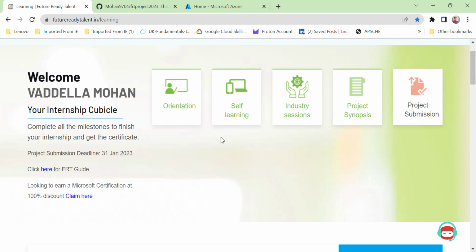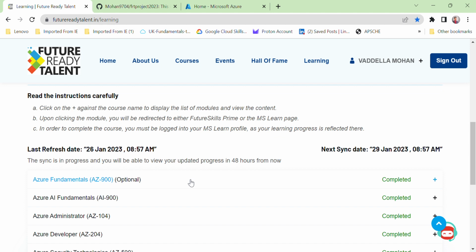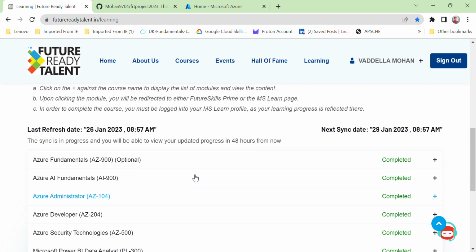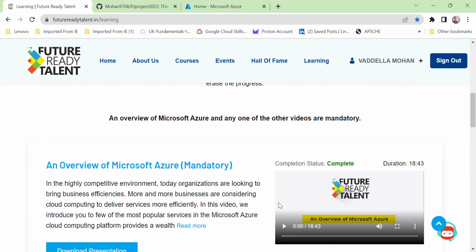by completing a project. Later, let's check about the self-learning courses that I have completed in the self-learning part: Azure Fundamentals, Azure AI Fundamentals, Azure Administration, Azure Developer, and so on. Later, I moved to the industry sessions on Microsoft Azure, where I learned about the services provided by Microsoft Azure for developers to deploy their projects on Microsoft Azure seamlessly.